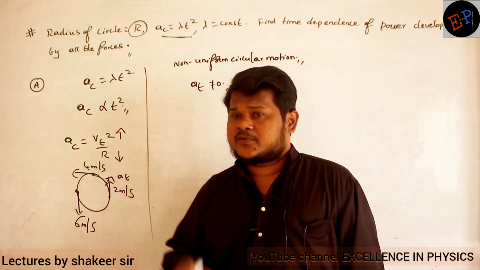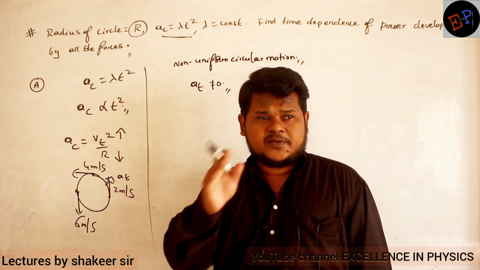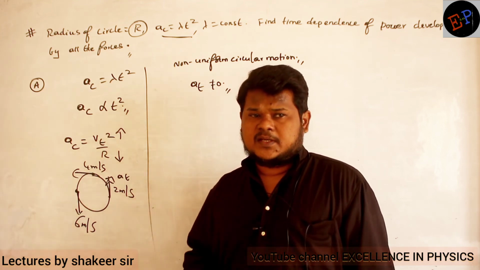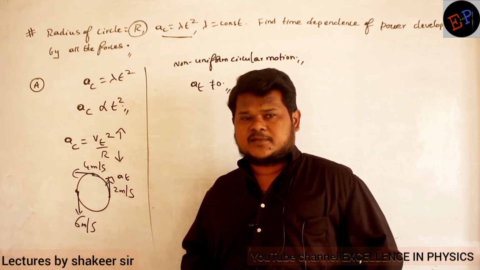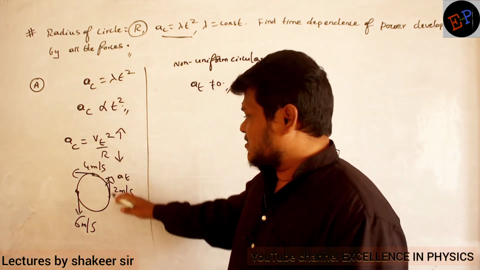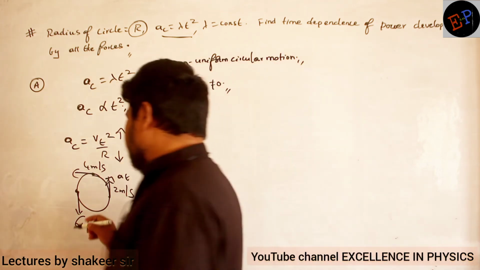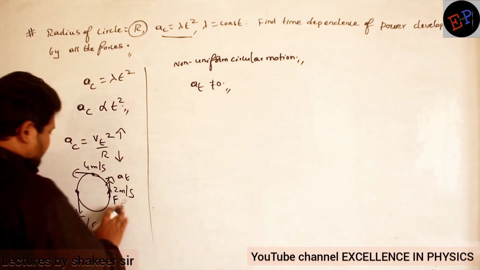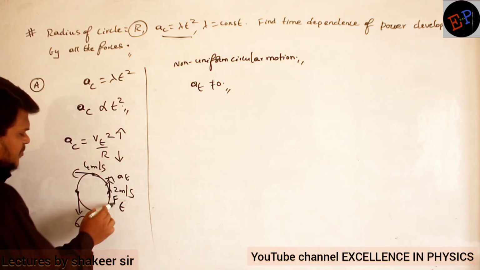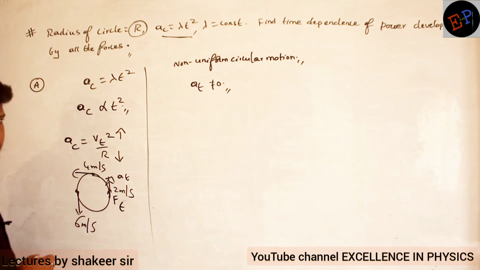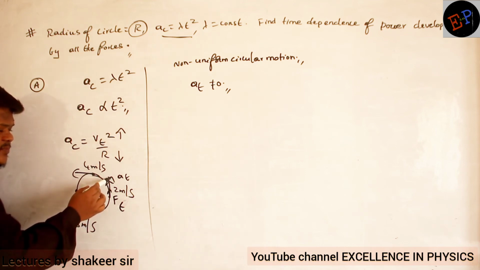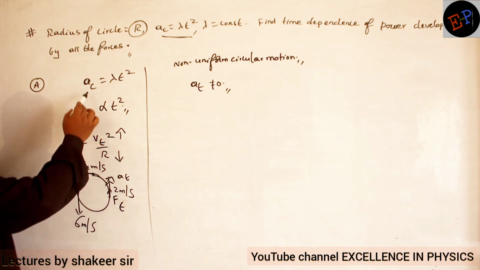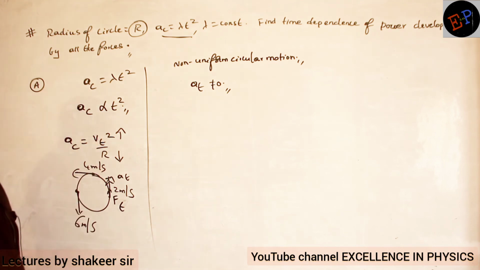When somebody applies force on the body, then only tangential speed can increase, and that force should be in the direction of acceleration only. So tangential force will produce tangential acceleration, and once tangential acceleration is produced, the speed of the body increases. When the speed increases, then only centripetal acceleration also increases.